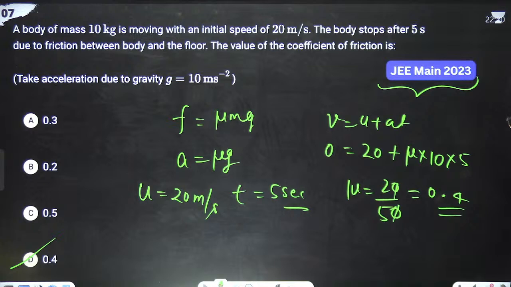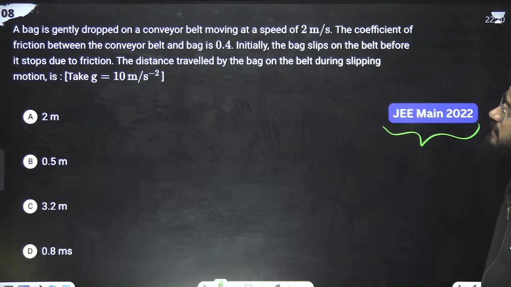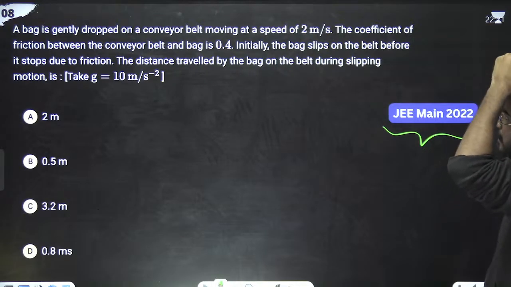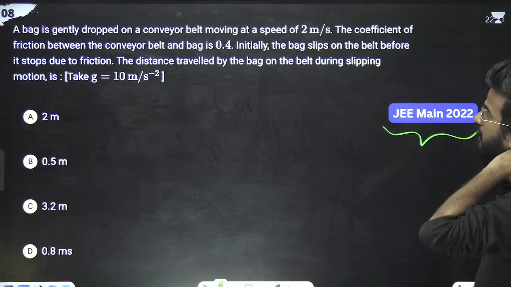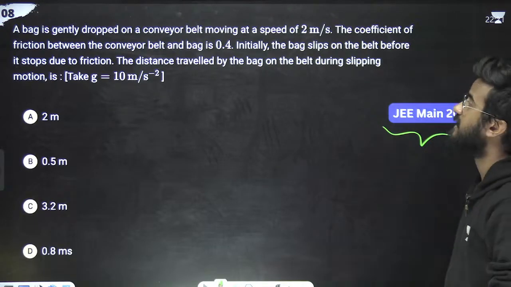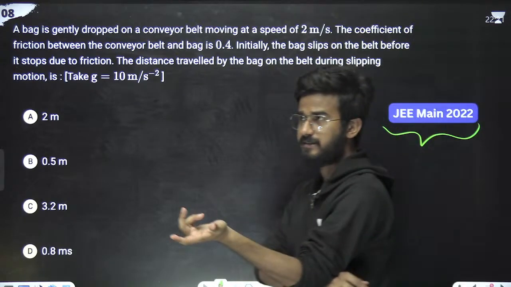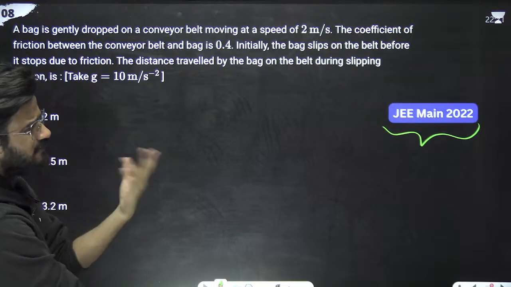Next problem, JEE 2022. What the question is saying: a bag is gently dropped on a conveyor belt of speed 2 meters per second. The coefficient of friction between the bag and the conveyor belt is given. Initially, the bag slips on the belt before it stops slipping due to friction. We have to find the distance traveled by the bag on the belt during the slipping. In this slipping, how much has it traveled?